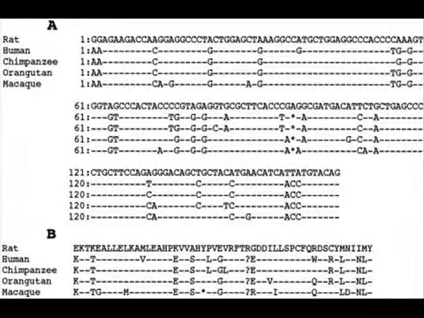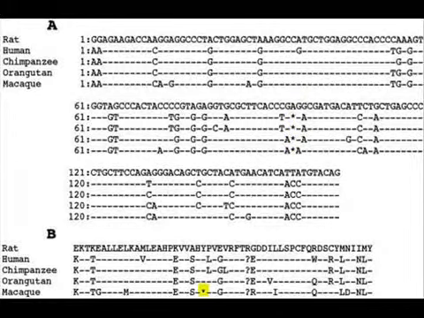All the dashes are cases where there is no difference between that sequence and the rat sequence. In A, the asterisks indicate a deletion of that letter. In B, the asterisk is a case where a stop codon is coded for by the DNA. A stop codon ends the amino acid chain.